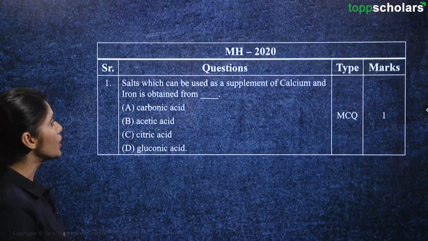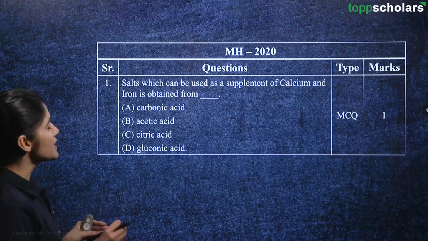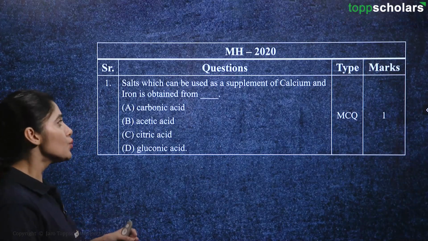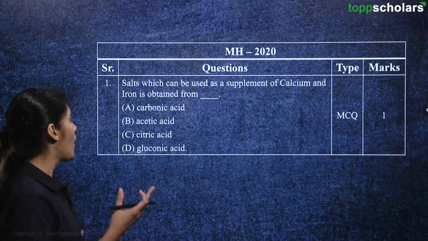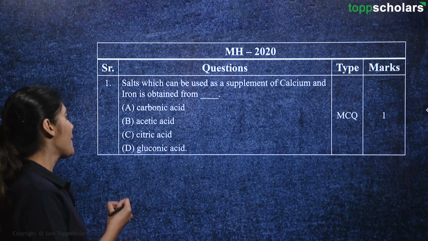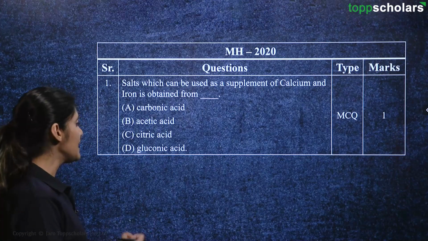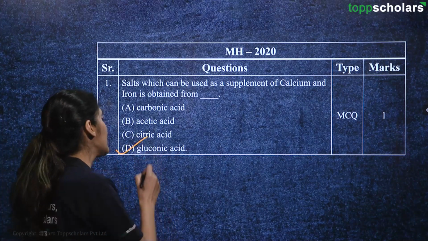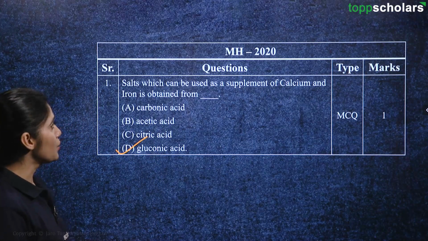Now let's move on to the year 2020. Here the first question is an MCQ type question. Salts which can be used as supplement of calcium and iron is obtained from dash. Options are A. carbonic acid, B. acetic acid, C. citric acid, and D. gluconic acid. So we know the answer is going to be D. gluconic acid, right? So let's move on to the next question.